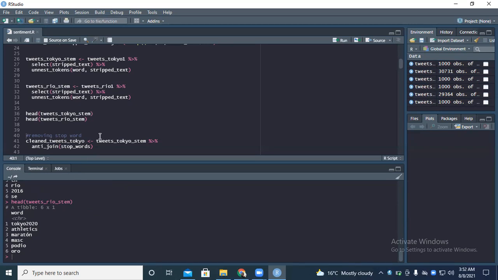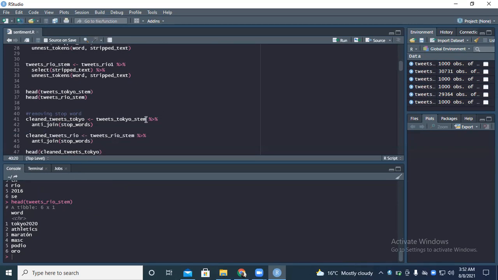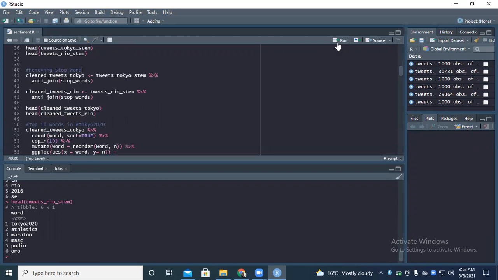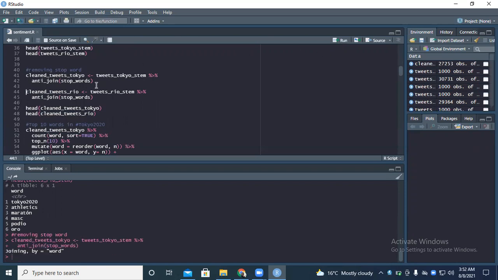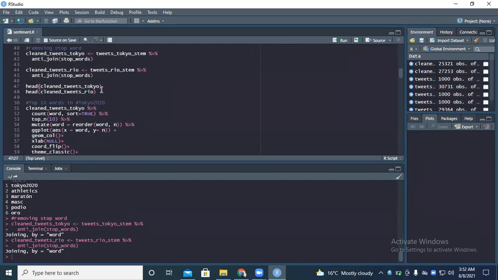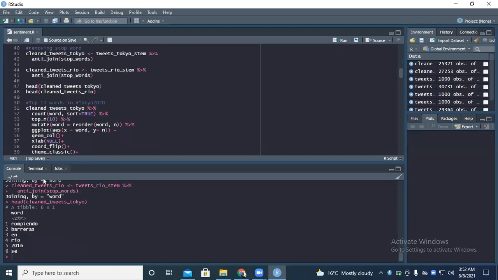So now let's remove our stop words from the stemmed words. So the first thing is to have our stop words in an anti-join. So then this was for Tokyo. Let me remove for Rio as well. Then I want to look at them without the stop words. You can see it's now cleaned.